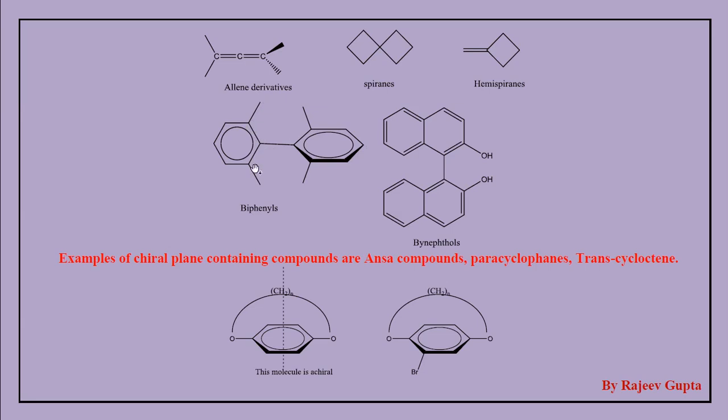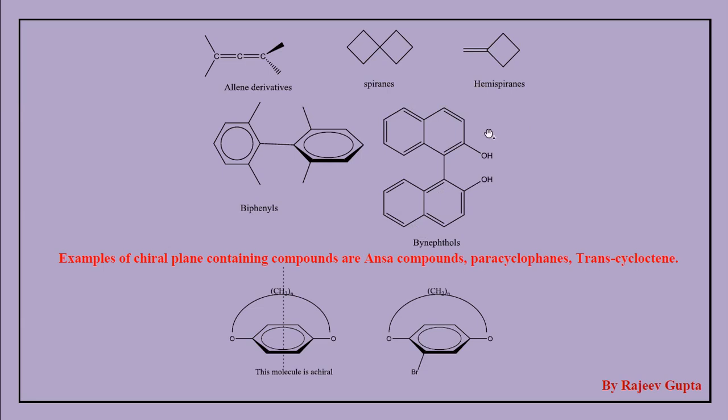If all the positions are occupied by hydrogen atoms, then this molecule will not be chiral, or it will not be a chiral axis. Here any substitution should be present, here or here, here or here. Any substitution by any other functional group is necessary.